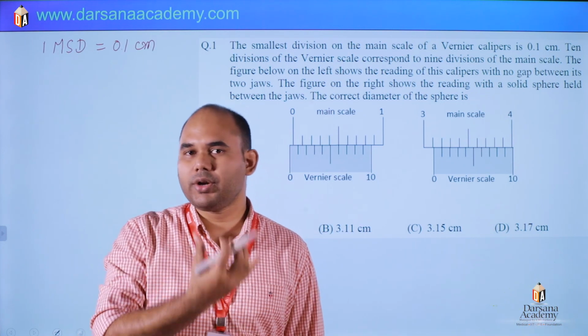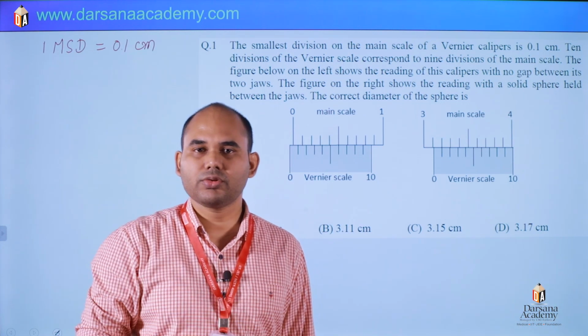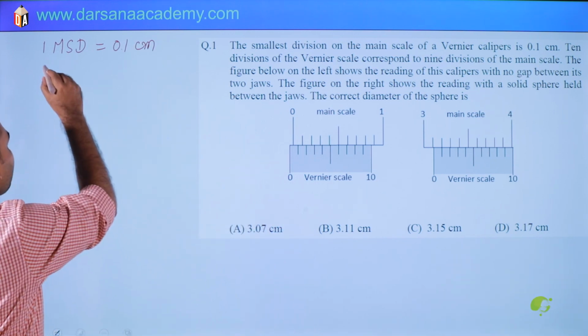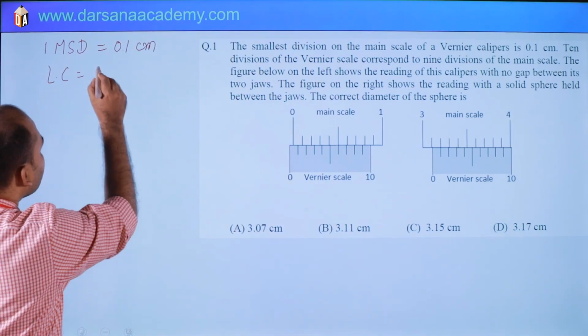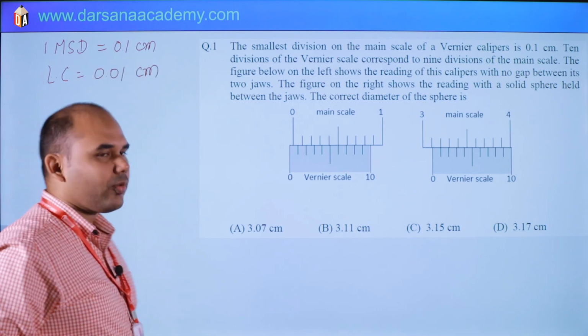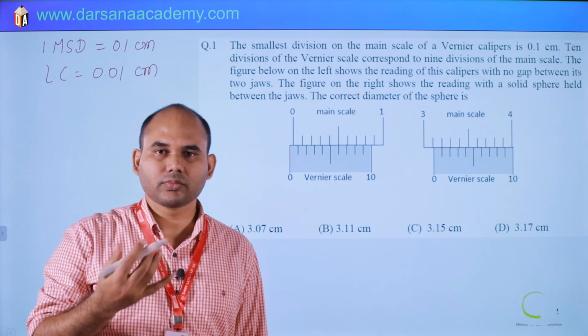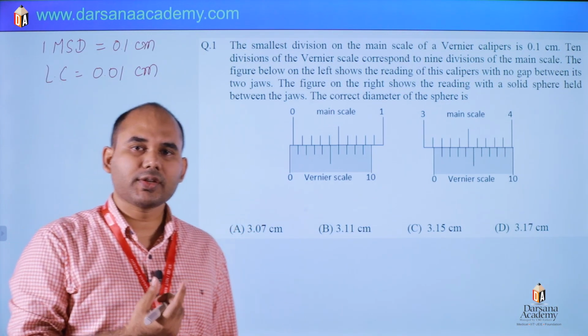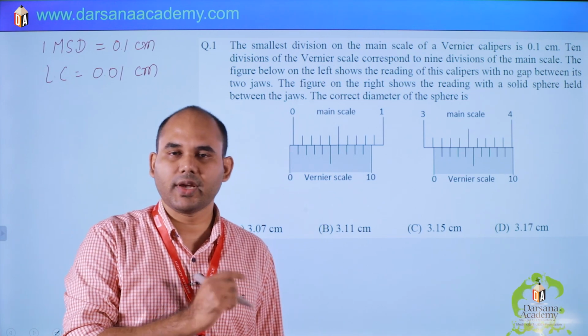It is a very common type. So what will be the least count? 0.01 centimeter. Least count is the length of one main scale division minus the length of one vernier scale division, which is 0.01 centimeter.